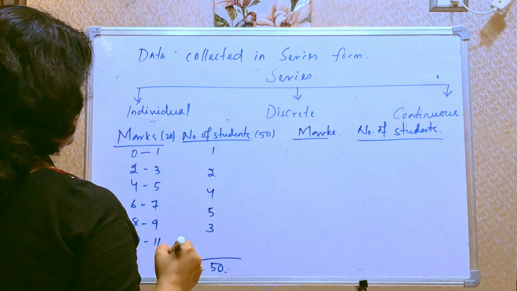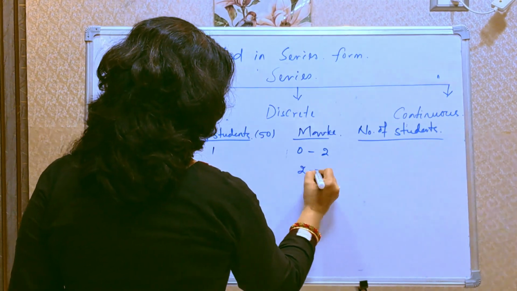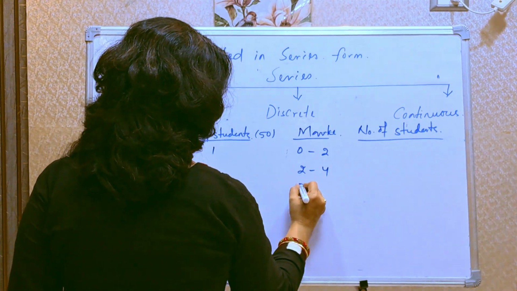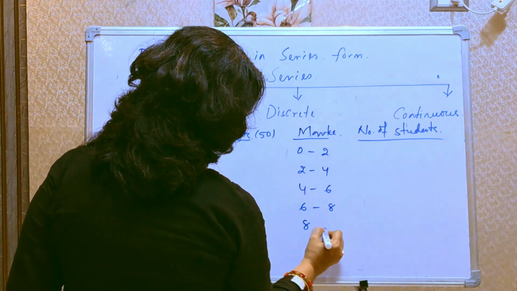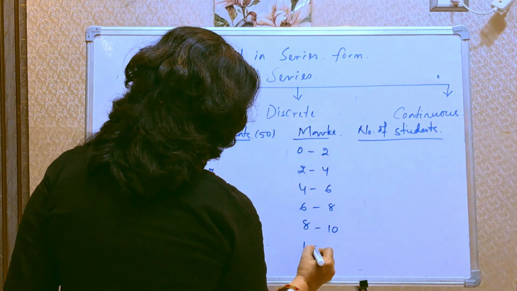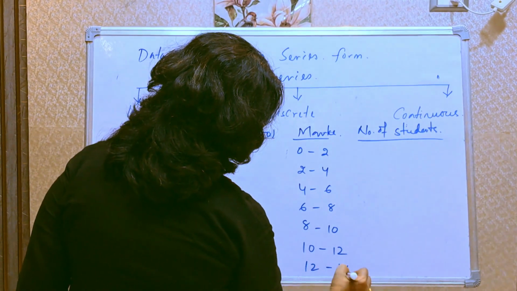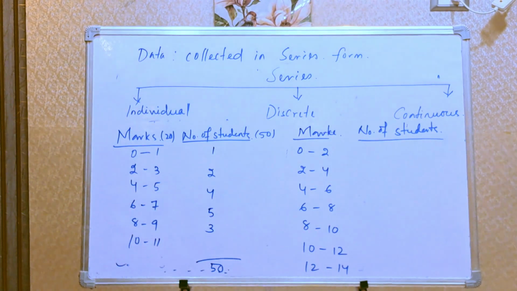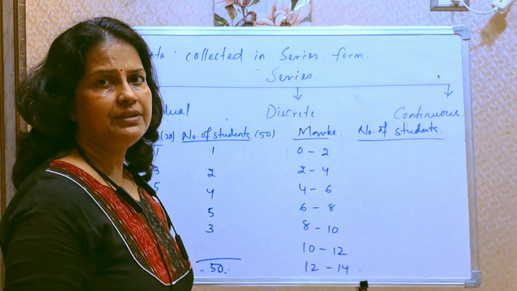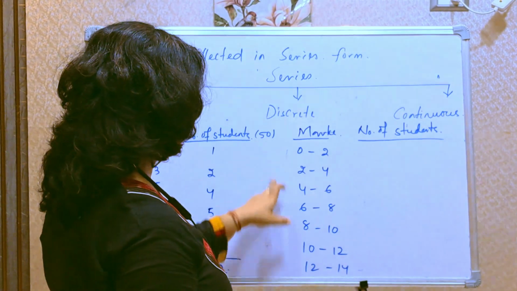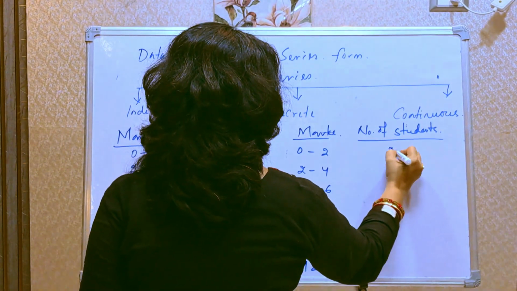The series is like 0 to 2, and it goes on up to 20, because our total marks is 20. So if I write 0 to 2, someone securing between 0 and 2 is counted here.